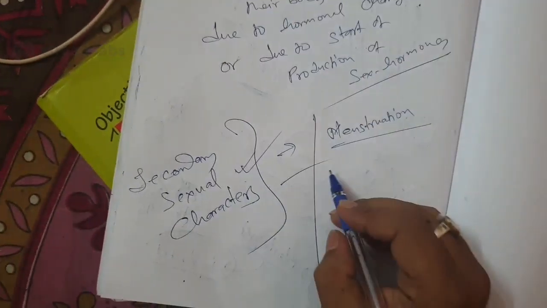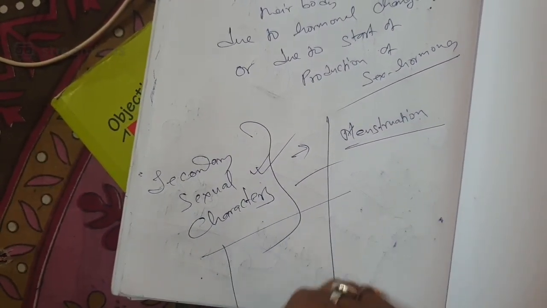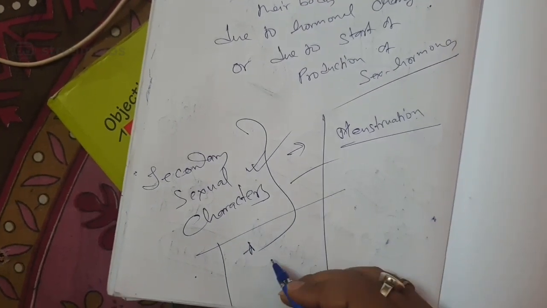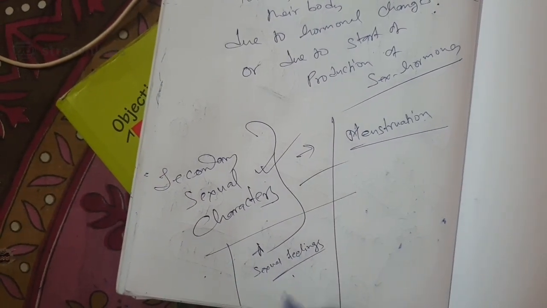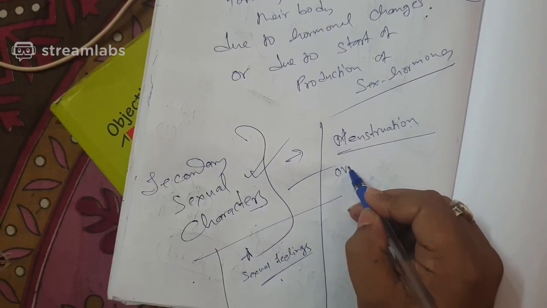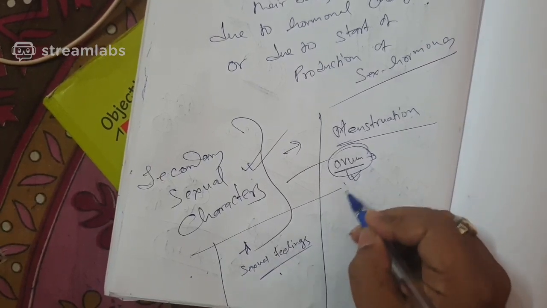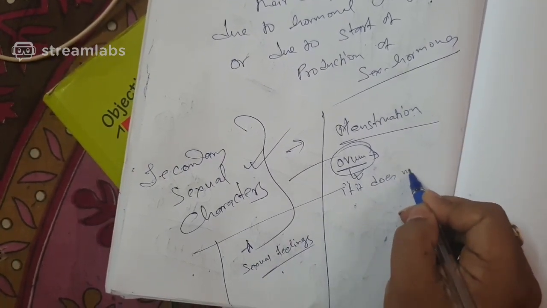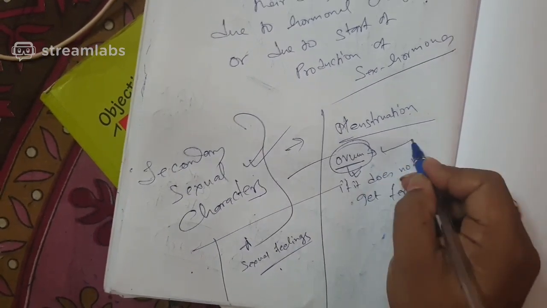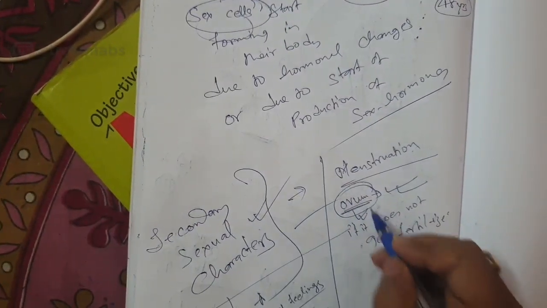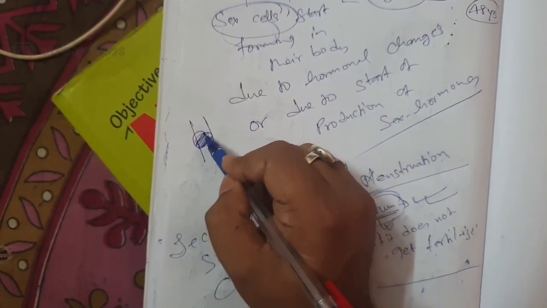Okay, now what happens is, in case of males, whenever they feel attracted or excited or aroused by sexual feelings due to change in hormonal stature in their body, they can release sperm. But in case of females, the ovum is released, and if it does not get fertilized, then what happens? The ovum gets destroyed. And I told you that if the ovum gets fertilized, after fertilization it gets implanted in the uterus.